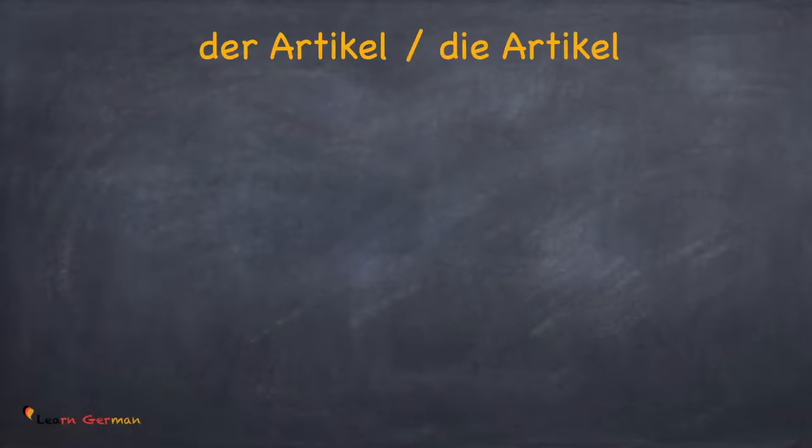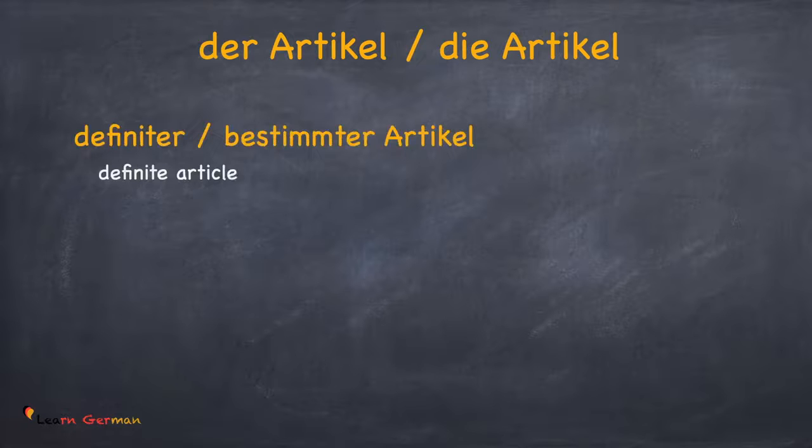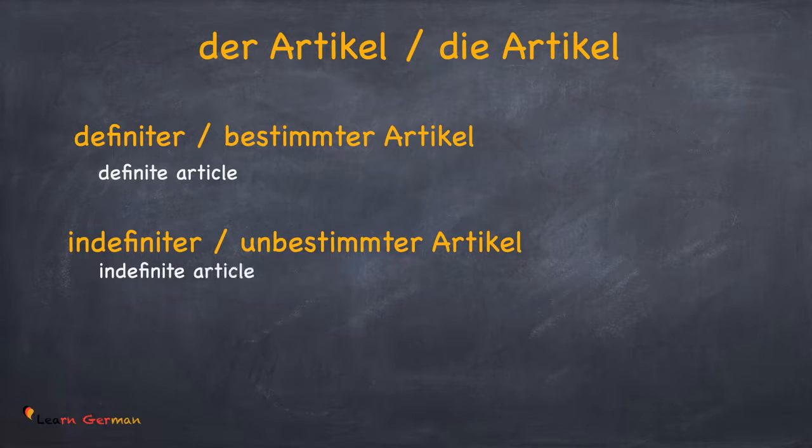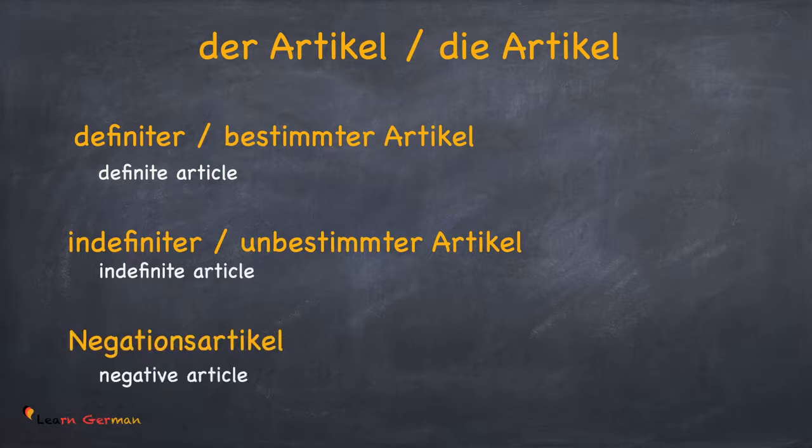Der Artikel, in plural, die Artikel. It is important to remember that in German, all nouns have an article. Und Artikel steht vor dem Substantiv. All nouns have an article, which stands before them. Do also remember that all nouns begin with a capital letter, irrespective of the fact whether it's a common noun or a proper noun. In German, there are 3 kinds of articles. Der definiter oder bestimmter Artikel, der indefiniter oder unbestimmter Artikel und Negationsartikel.